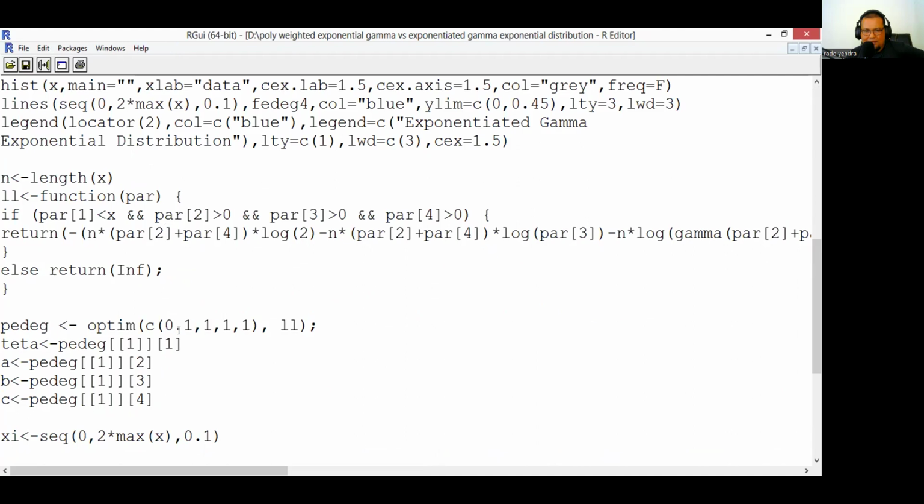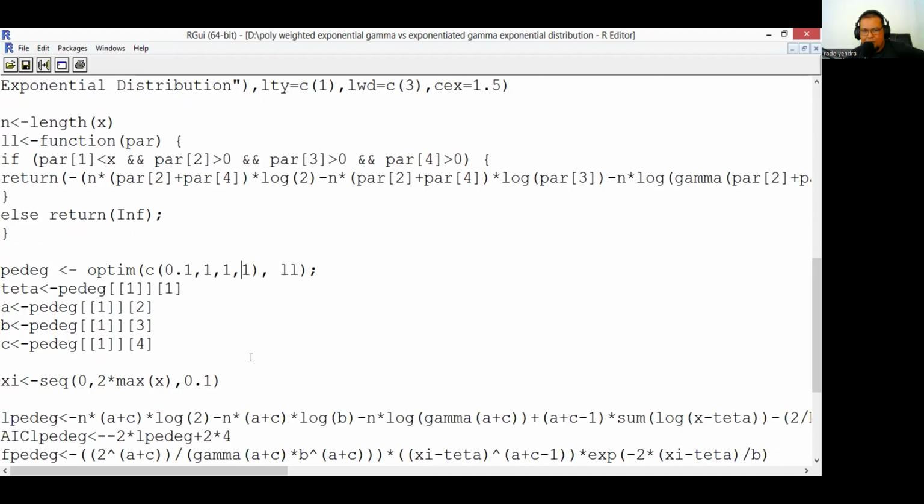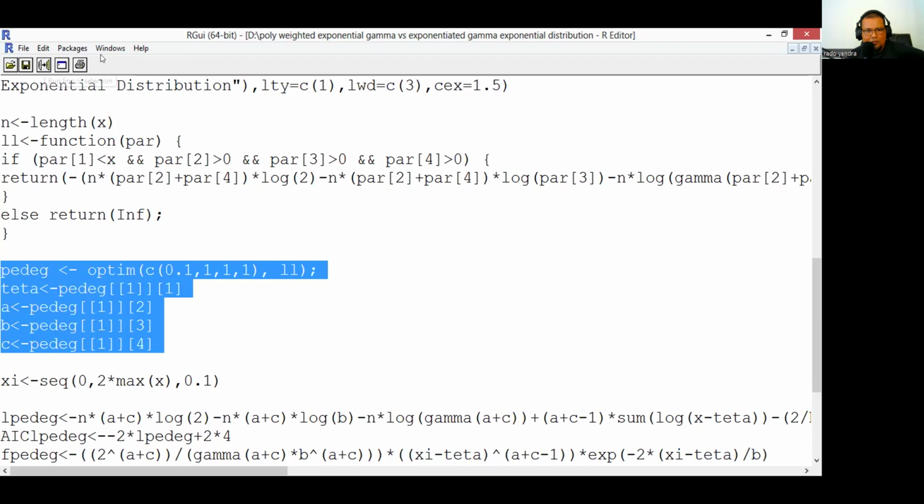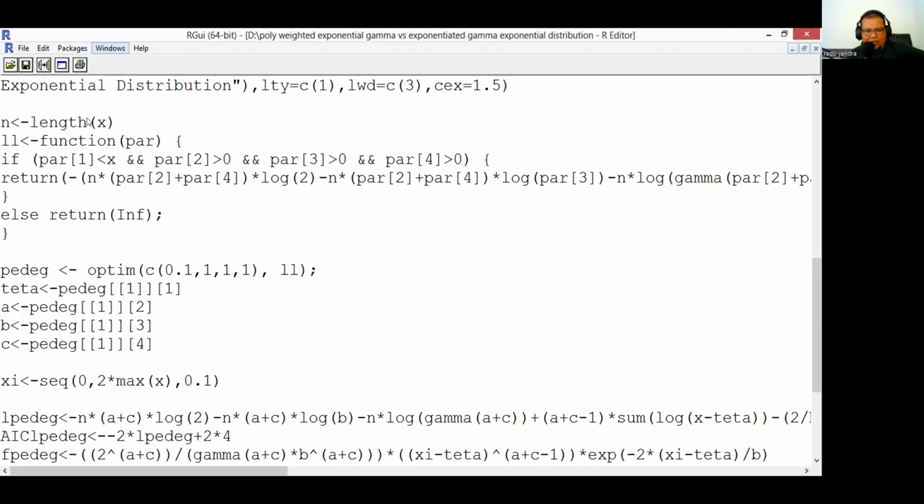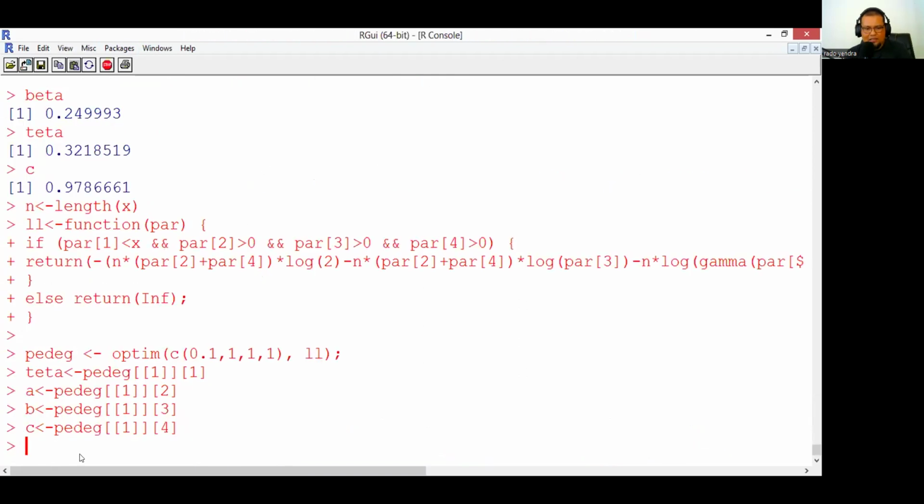We give parameter 1 the initial value 0.1, parameter 2, 1, parameter 3, 1, and parameter 4, 1. Parameter 1 is theta, parameter 2 is A, parameter 3 is B, and parameter 4 is C. So we try to run our program and check. Okay, the program is a success.